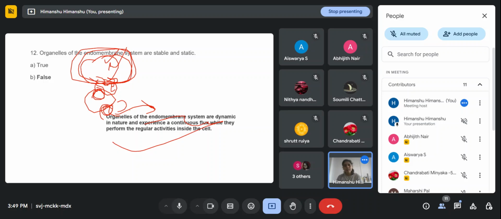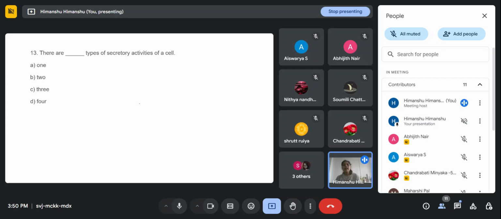Are you getting it? Yes, ma'am. Okay, I'll look into more about this and we'll discuss it in the next class. Nice question, interesting. Ma'am, microtubules are also dynamic in nature, but I'm guessing maybe it's because this part is also coming and adding to it. We'll discuss it in the next class also.